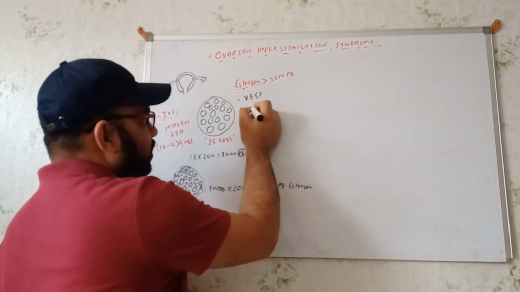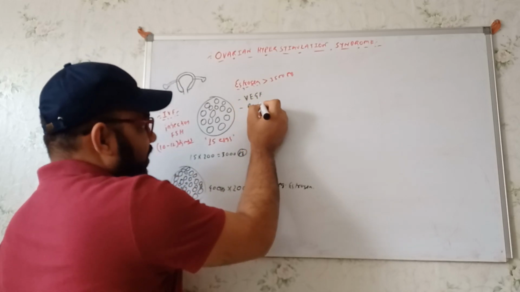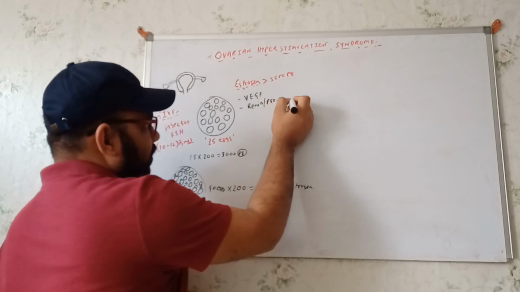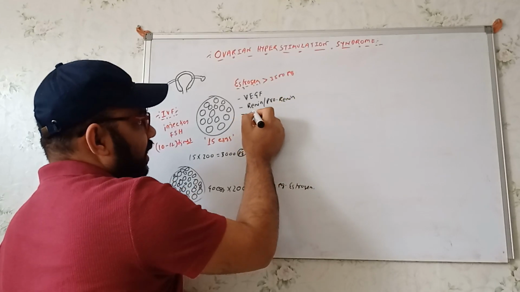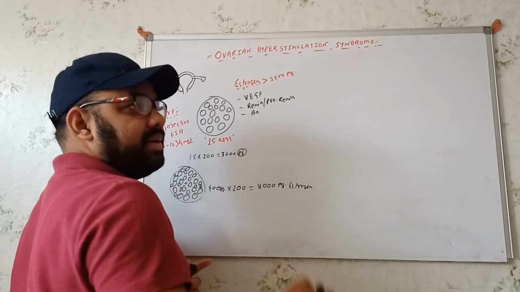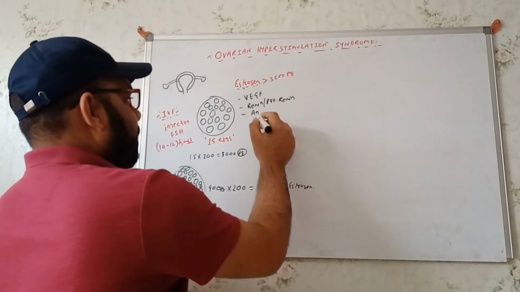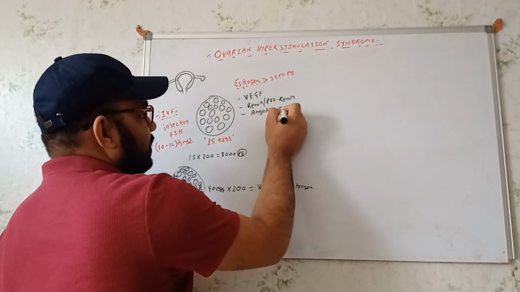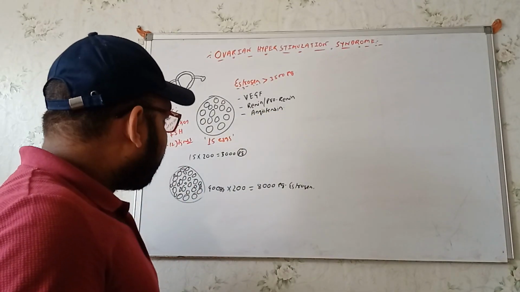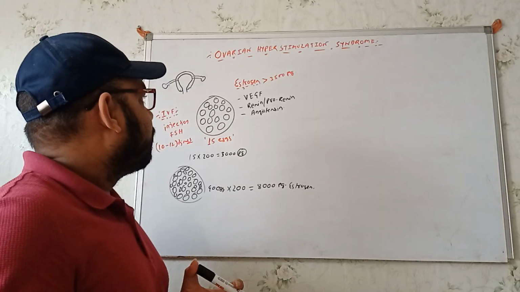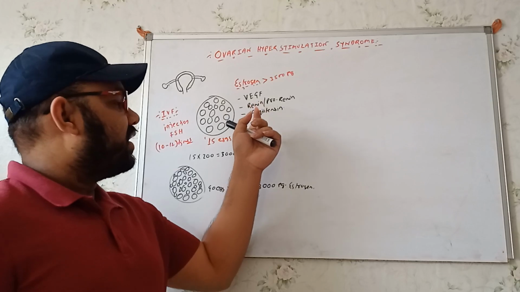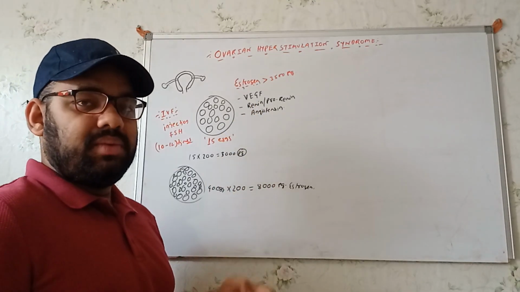It is also able to activate renin and prorenin, and it can also activate angiotensin. So with the high production of estrogen, all of these factors are getting produced or activated.